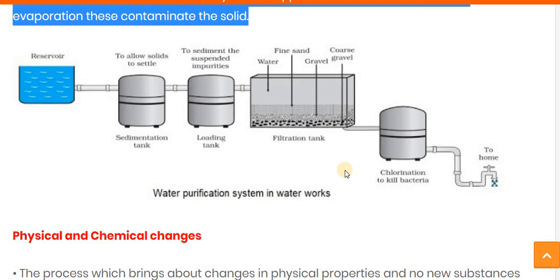Here chlorine gas is fumigated into the water so that the bacteria and germs present in the water can be killed. After chlorination, this water is passed to all the cities and homes for different purposes.